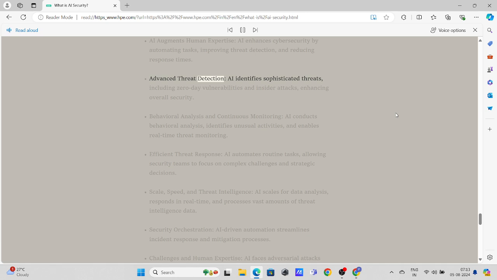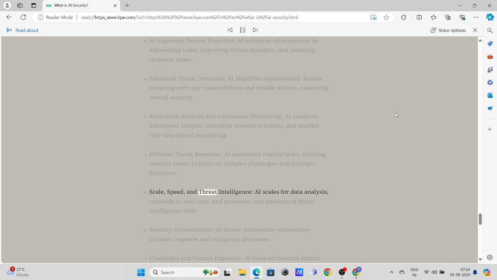Advanced threat detection. AI identifies sophisticated threats, including zero-day vulnerabilities and insider attacks, enhancing overall security. Behavioral analysis and continuous monitoring. AI conducts behavioral analysis, identifies unusual activities, and enables real-time threat monitoring. Efficient threat response. AI automates routine tasks, allowing security teams to focus on complex challenges and strategic decisions.